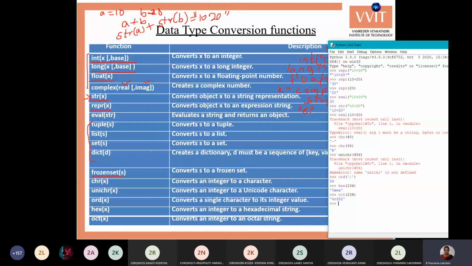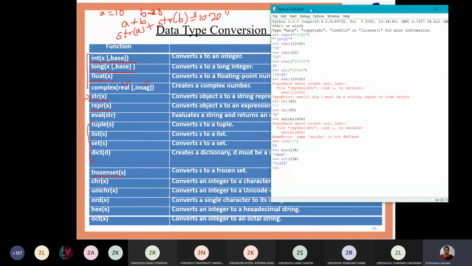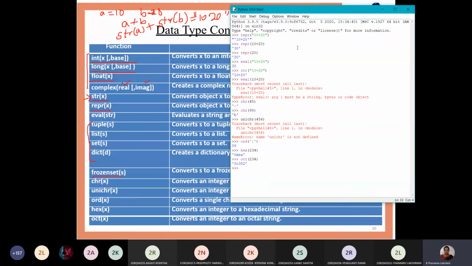We'll also see the string conversion functions, the int function; let's execute that once. I'll execute the int function. Int of double quotes 23 converts it into an integer value.